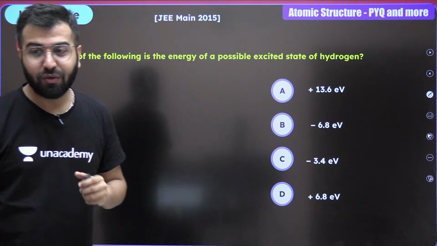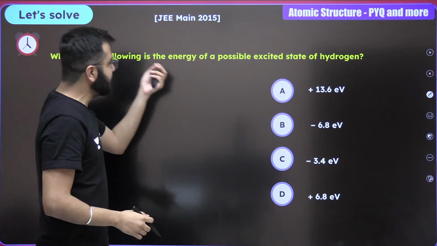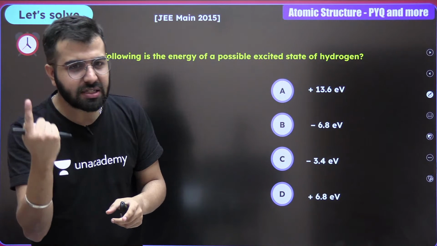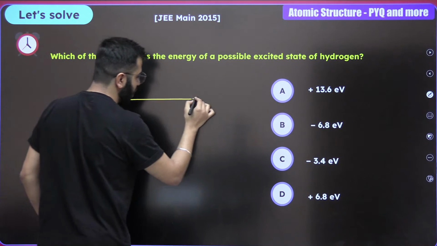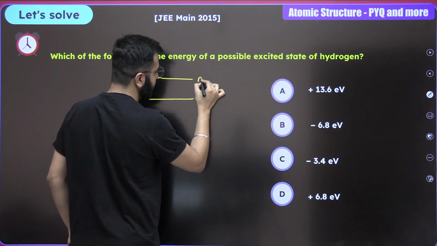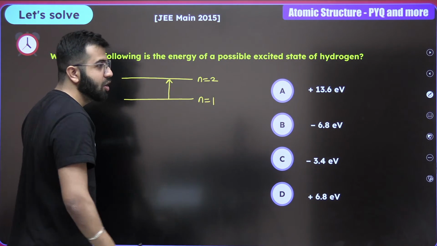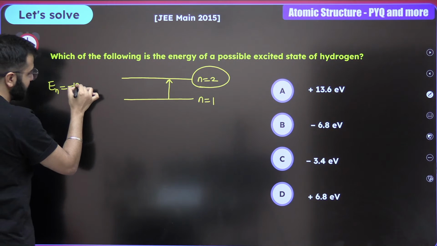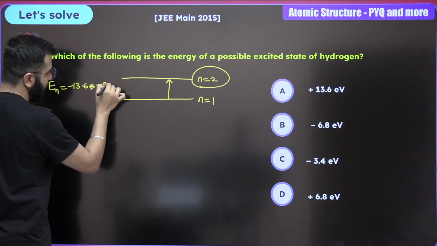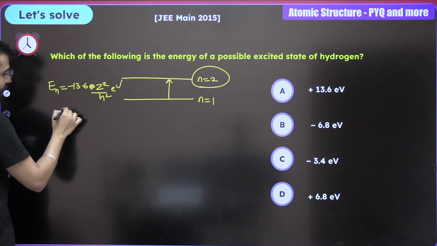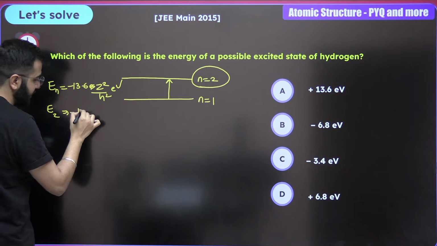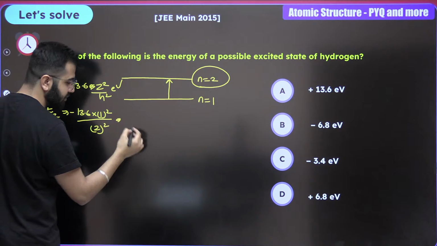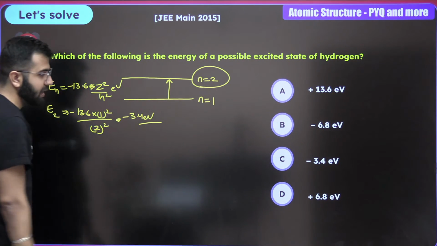And now let's move ahead towards the next question. Which of the following is the energy of a possible excited state of hydrogen? Possible excited state means first excited state. First excited state is going to be from n equals 1 to n equals 2. This is the first excited state. So the n value that you have to talk about is 2. The formula is En equals minus 13.6 Z square upon n square eV. And now we are only going to talk about 2. Minus 13.6 into 1 square upon 2 square. Answer comes out to be minus 3.4 eV. That's going to be the correct answer.